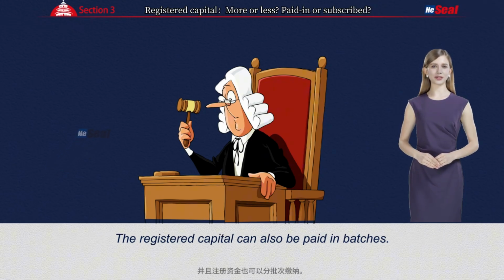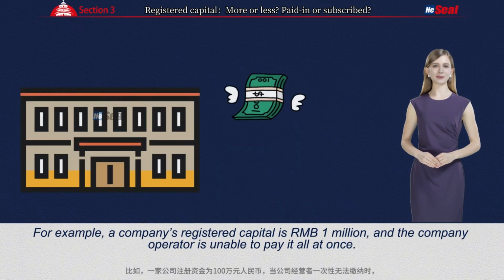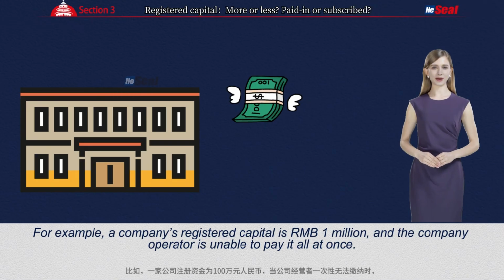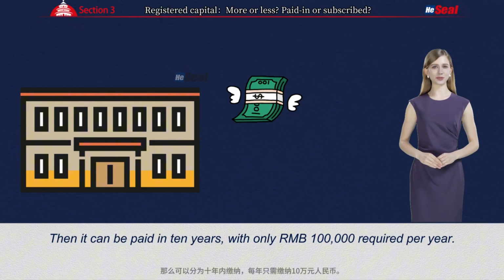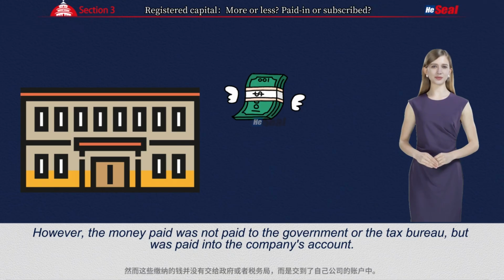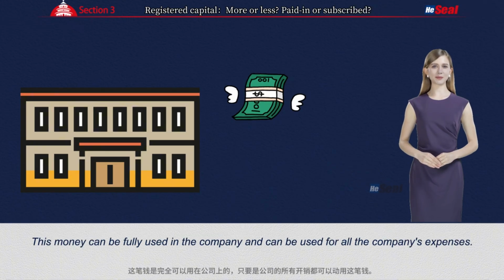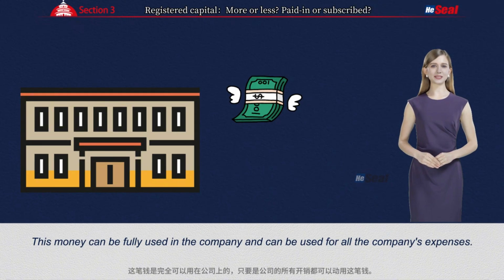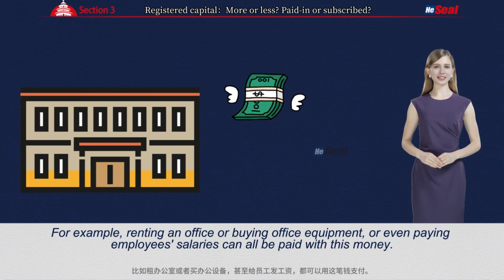The registered capital can also be paid in batches. For example, a company's registered capital is 1 million renminbi and the company operator is unable to pay it all at once. Then it can be paid in 10 years with only 100,000 RMB required per year. However, the money paid was not paid to the government or the tax bureau, but was paid into the company's account. This money can be fully used in the company and can be used for all the company's expenses. For example, renting an office or buying office equipment, or even paying employees' salaries can all be paid with this money.